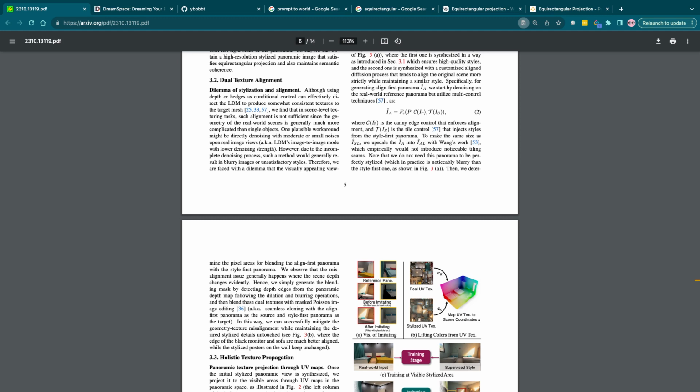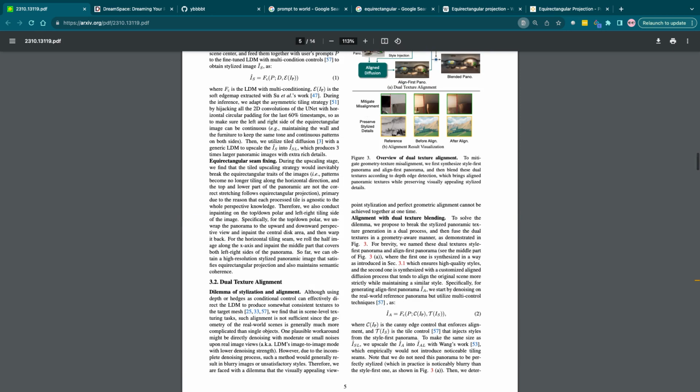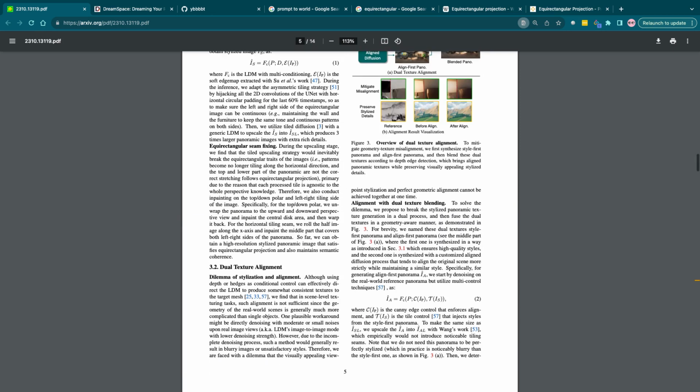However, due to the incomplete denoising process, such a method would generally result in blurry or unsatisfactory styles. They are faced with the dilemma that the visually appealing viewpoint, stylization, and perfect geometric alignment cannot be achieved together all at one time. Alignment with texture blending.